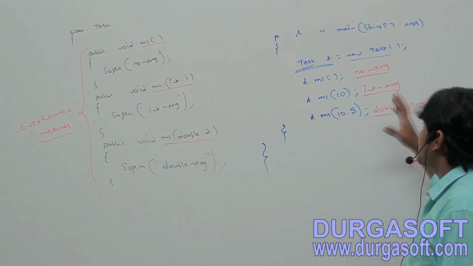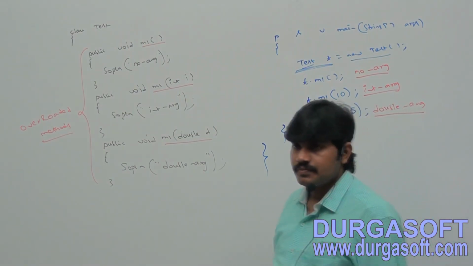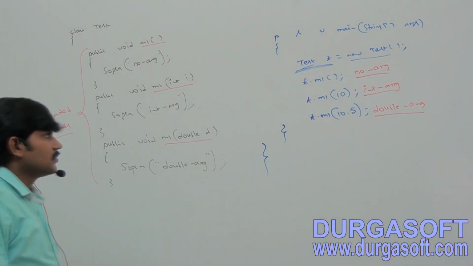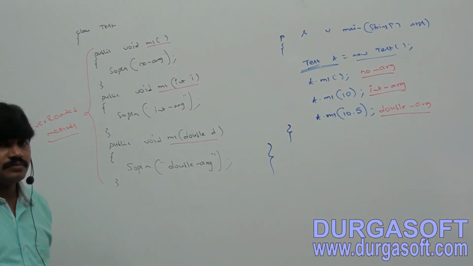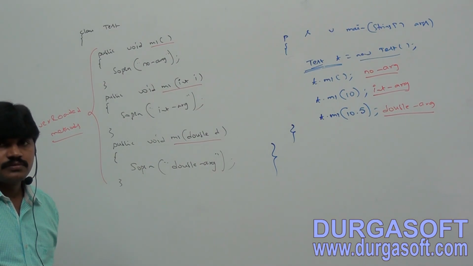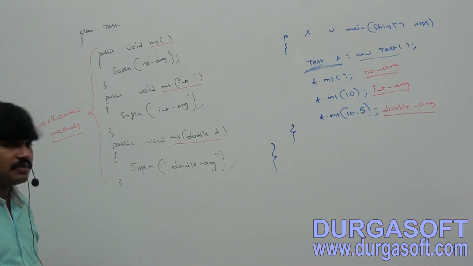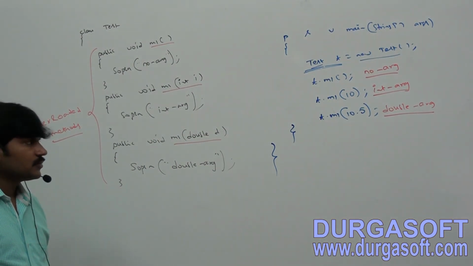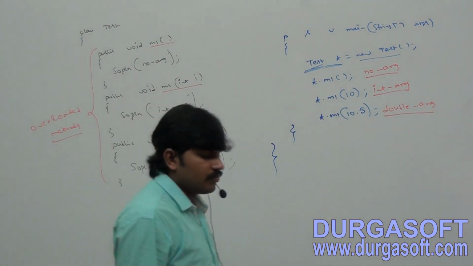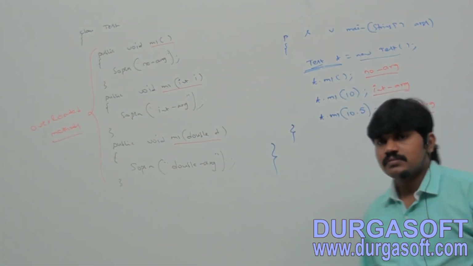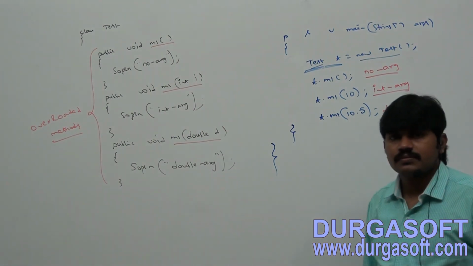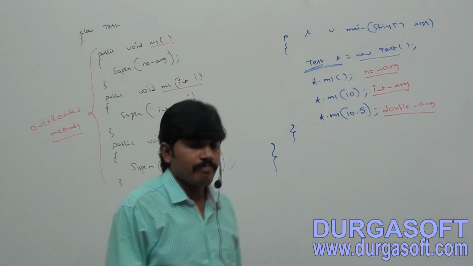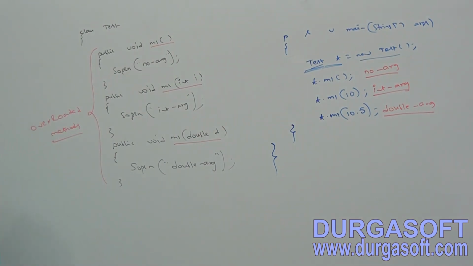And then public static void main. Test t = new Test(); t.m1() the no-arg method, t.m1(10) the int-arg method, t.m1(10.5), the double-arg method. Take clearly. But here are the comments.